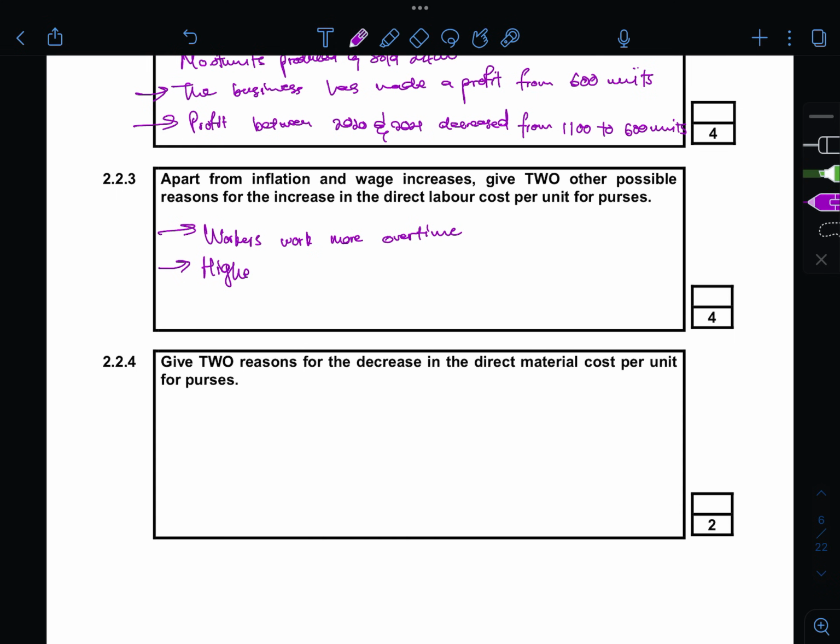So higher skilled workers may have been employed. Okay, excuse me there for my bad handwriting.